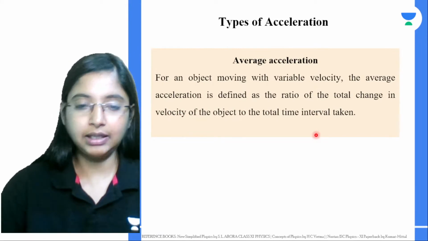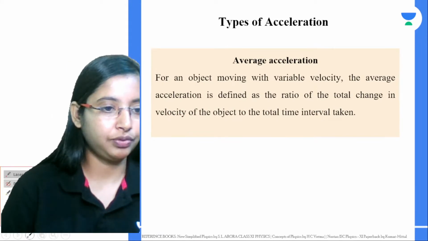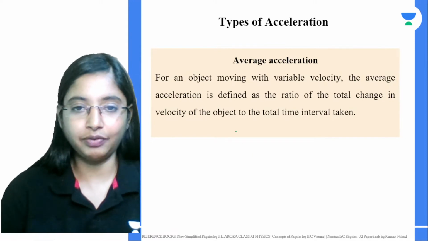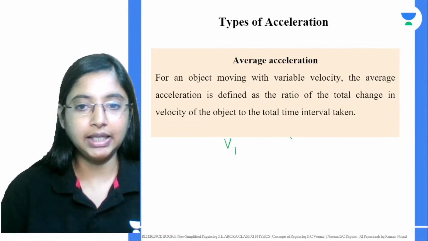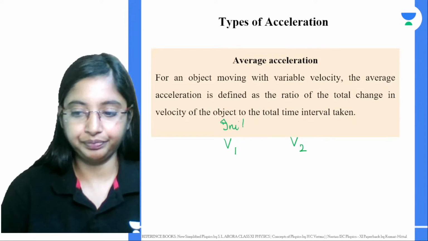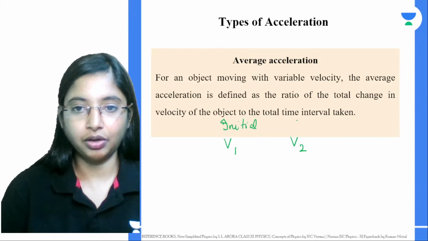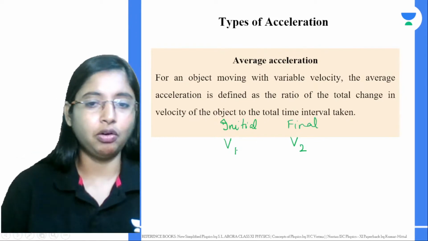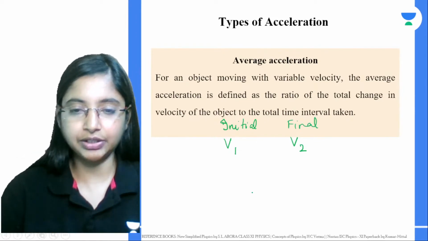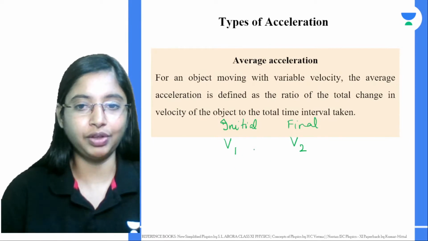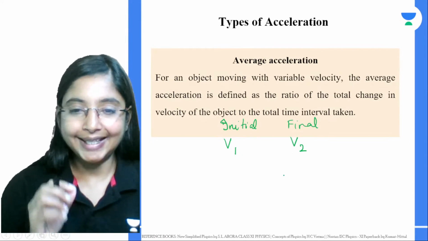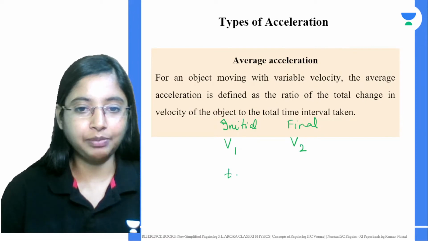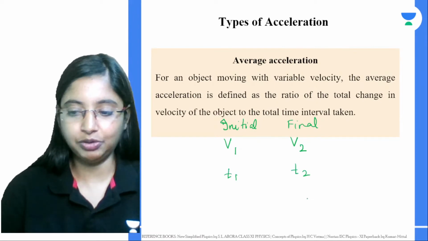Let's say the object has two different velocities, v1 and v2. Initially the velocity was v1, and the final velocity was v2. The object had v1 at time t1 and v2 at time t2.